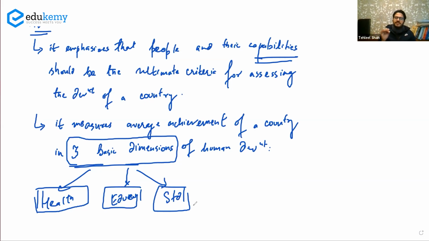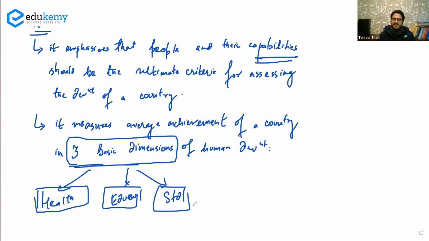Please remember these three by heart, because they are included in almost every dimension or every index that we will study. Health, education, and standard of living. So when you look at human development, these are the three dimensions according to HDI. You'll have to look at health, education, and standard of living.